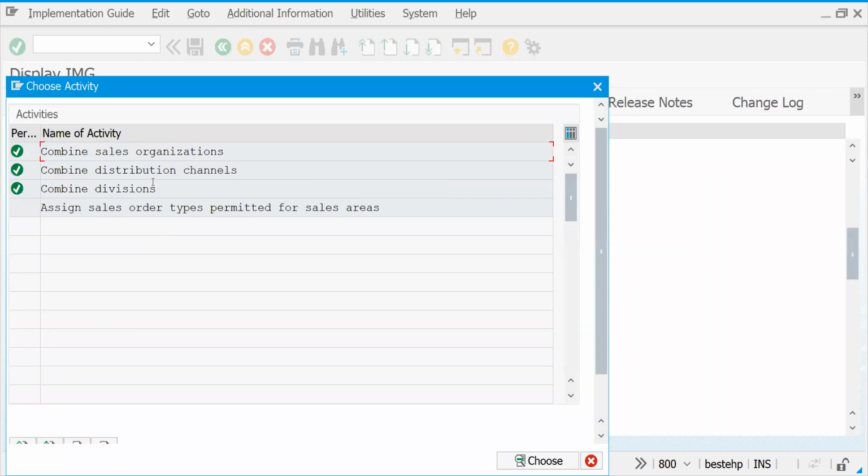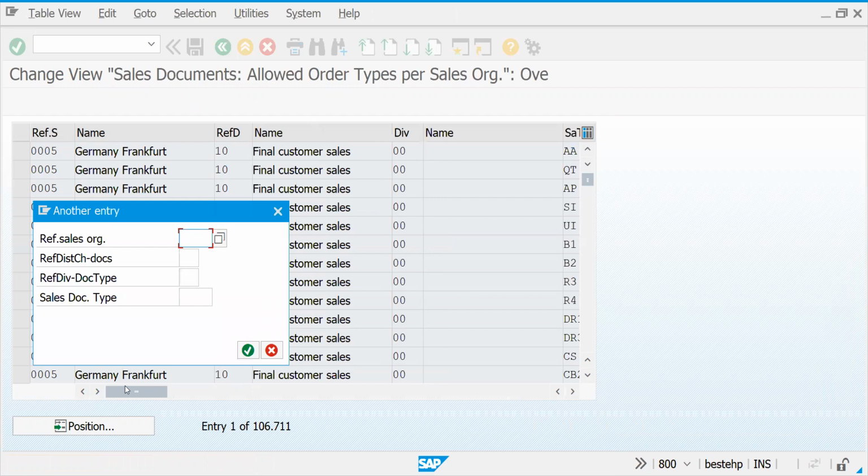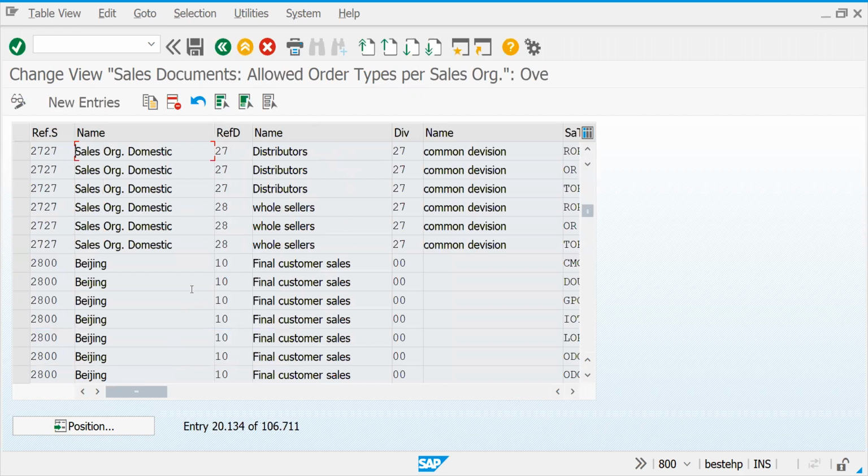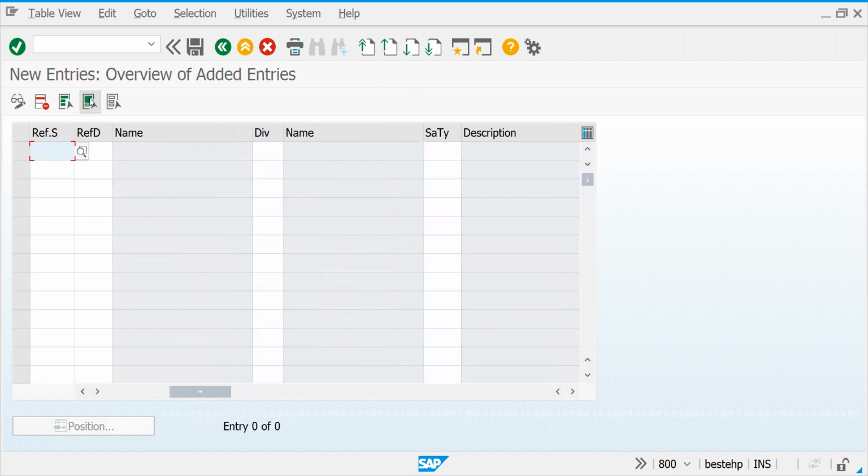Why I'm showing repeatedly is that you have to do all these three settings, then you come to this setting. Finally, because this setting is missing for the sales area. See, sales order types permitted for sales areas, we are restricting actually. If the above three settings are not maintained, you need not maintain this setting also. Then every document type is allowed. Let's come here. As of now, for 27, OR is assigned. Okay, let's come here.